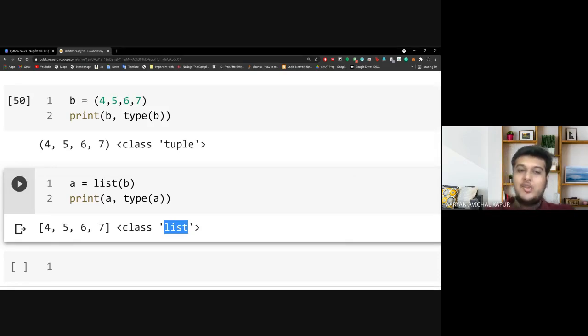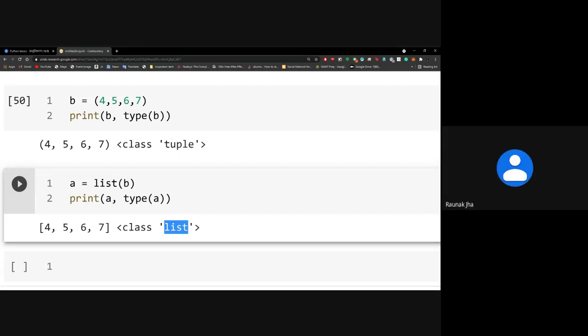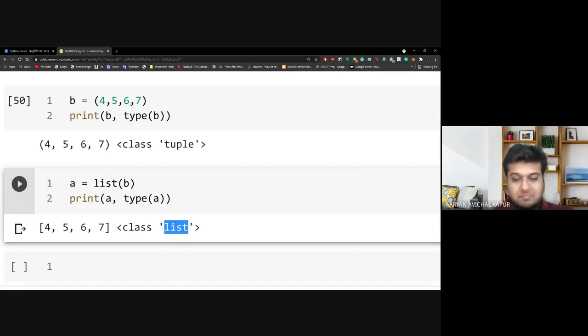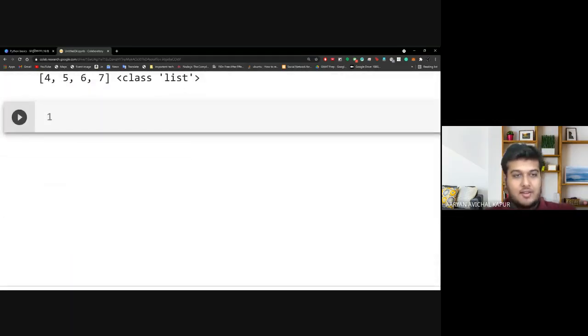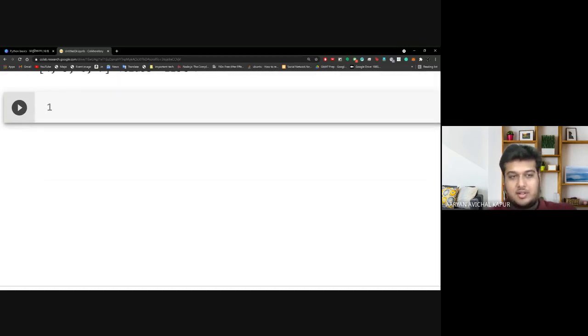But they are not the same thing. Tuples do not allow you to change specific values in the middle. List allows you to do it, right? There are a couple of other changes as well that are very similar to this, but they do not give a compelling reason to use tuple. So I would again suggest to everyone: try to use lists, because that is the easiest and most modifiable, I think, because they have the least number of rules. Does that clear your doubt, Ronak? Yes. Perfect. So this is how you convert from a list to a tuple as well.